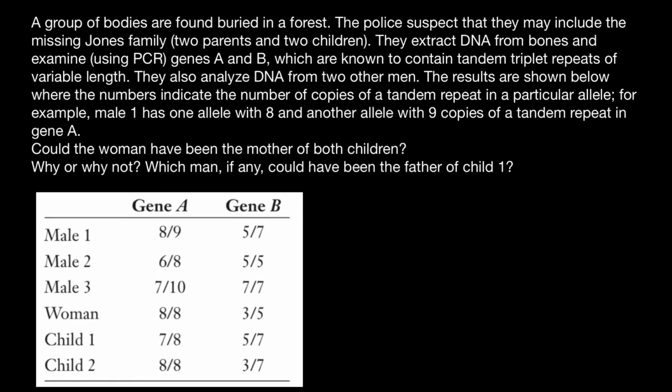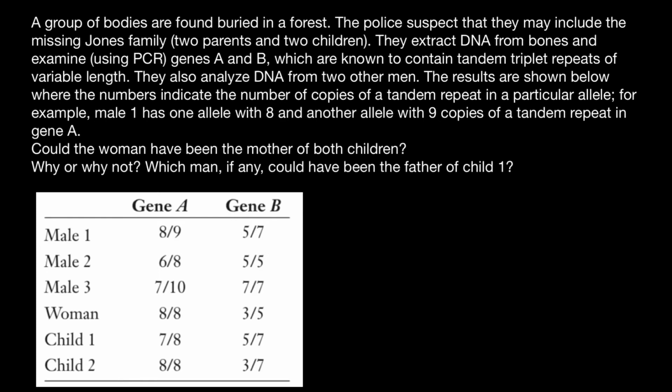And here's a problem. A group of bodies are found buried in a forest. The police suspect that they may include the missing Jones family, 2 parents and 2 children. They extract DNA from the bones and examine using PCR genes A and B, which are known to contain tandem triplet repeats of variable length.